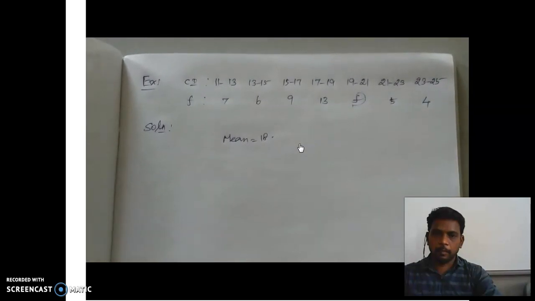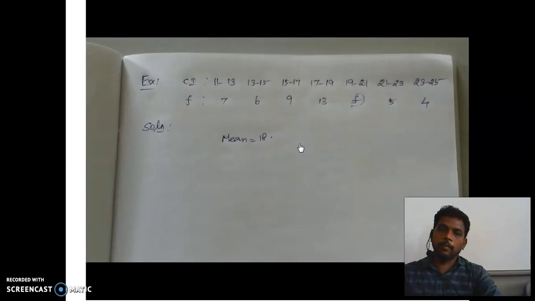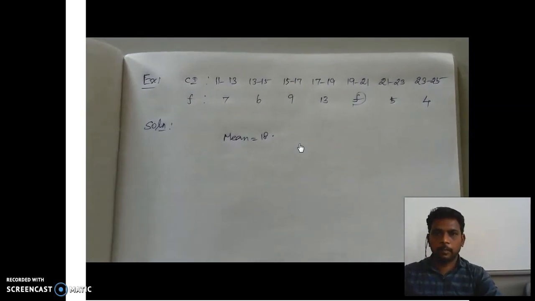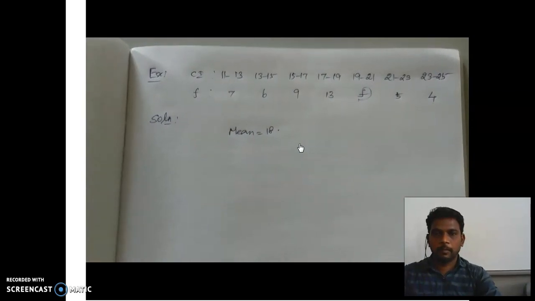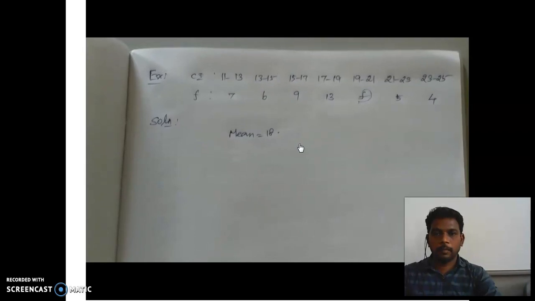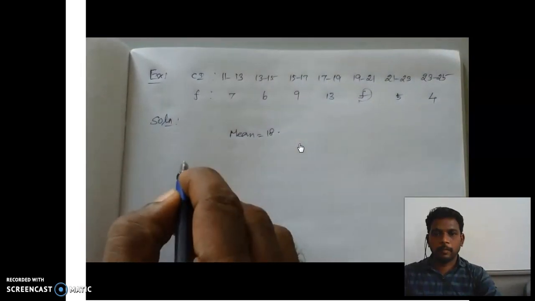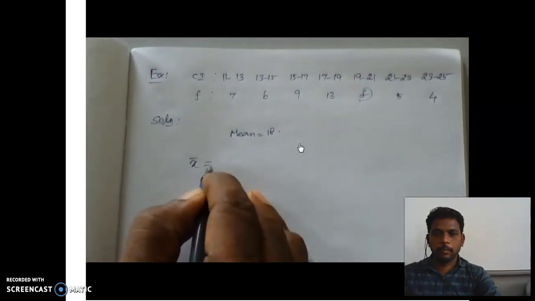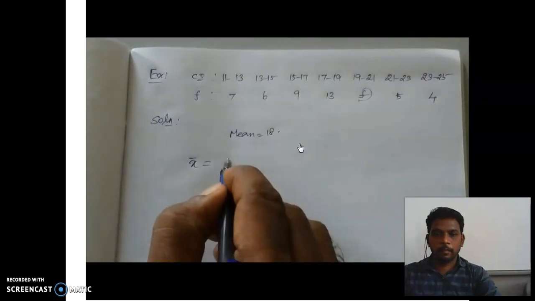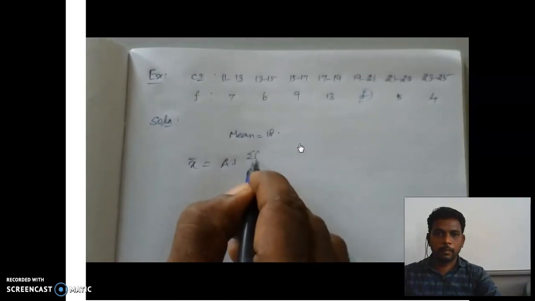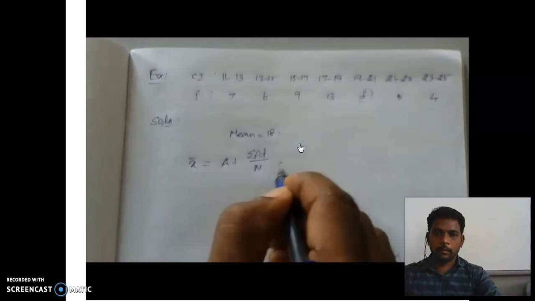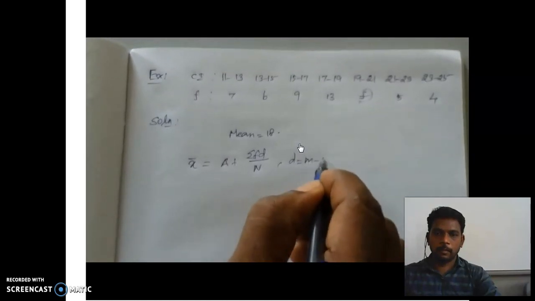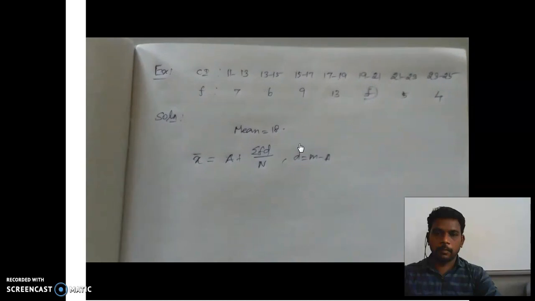So how can you find it? We already know that for continuous data, three types of formulas are available. We can use any of them for finding this kind of value. Now I am going to use the second method, the shortcut method. In the shortcut method, the formula is x bar equals a plus sigma f d divided by n, where d equals m minus a. That is the formula for the shortcut method.